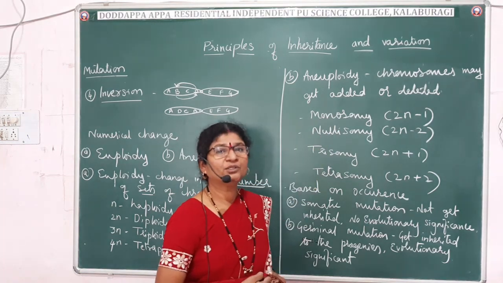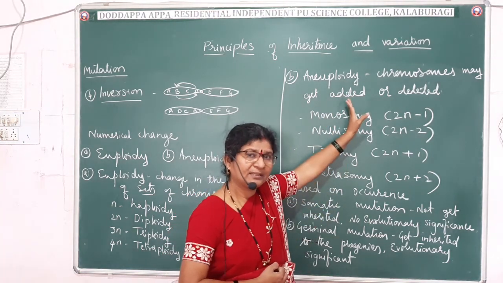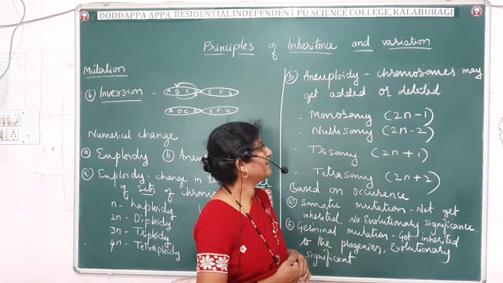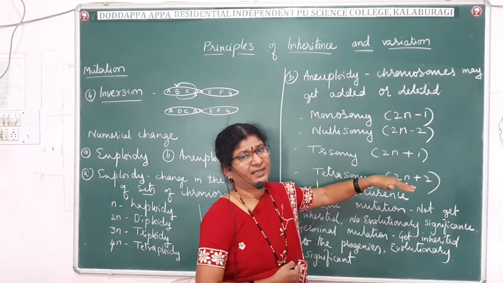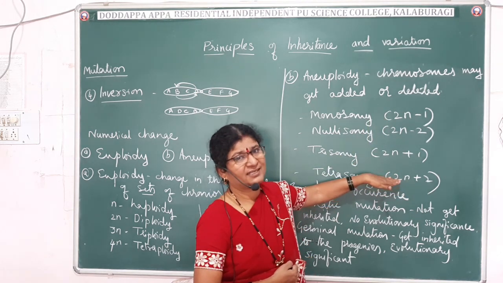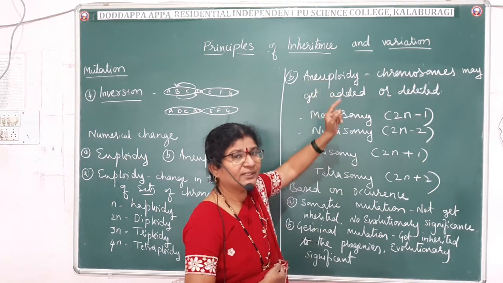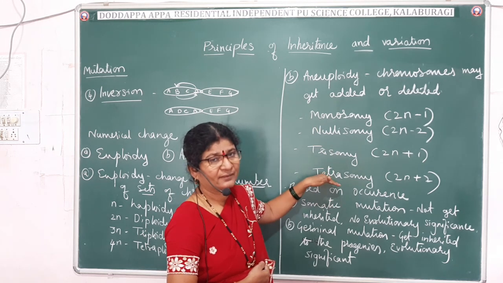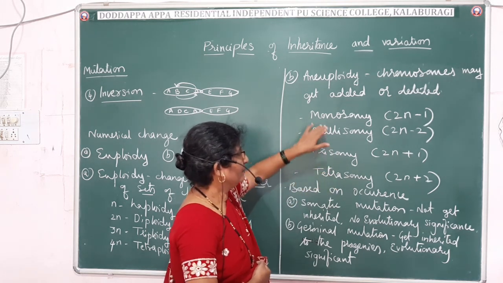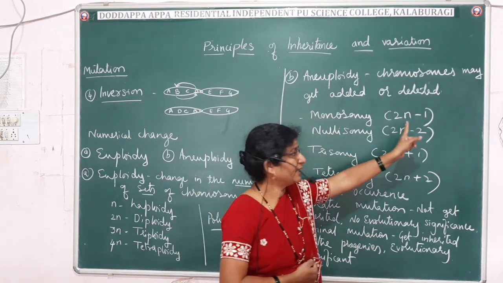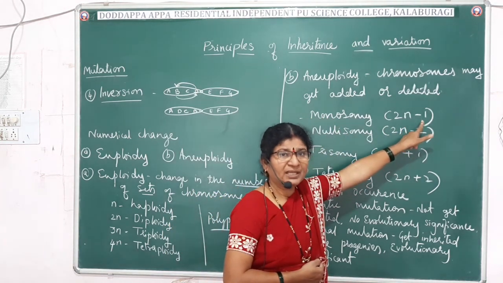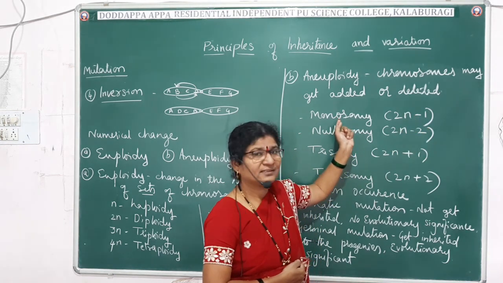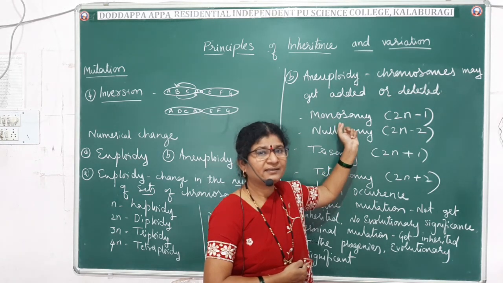Here the chromosome number may get added up or may get deleted from the diploid set. Such a kind of change is called aneuploidy. So let us see what we say when a chromosome gets deleted or added. Monosomy. Mono means single. From the diploid set, one chromosome will get deleted. Such a change is called monosomy, and this results in a disorder, which we will read under genetic disorders a little later.